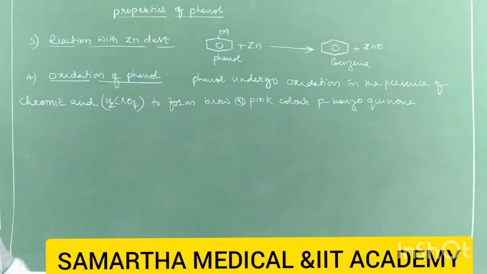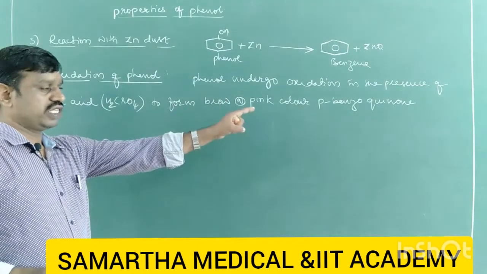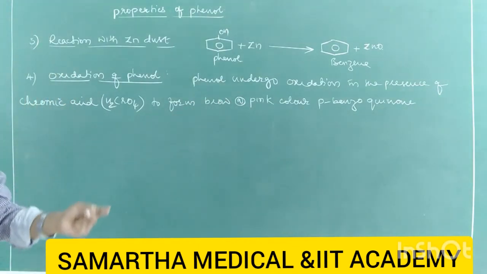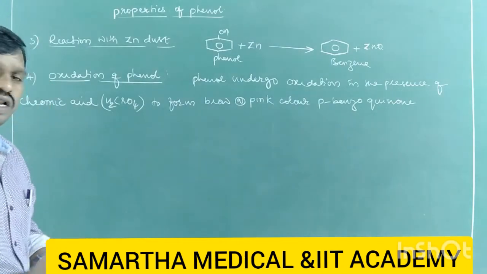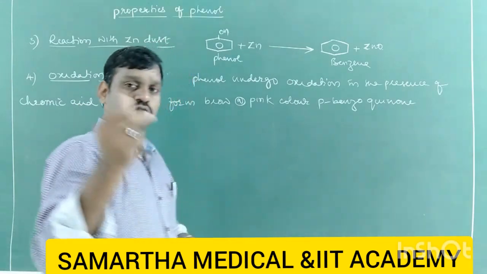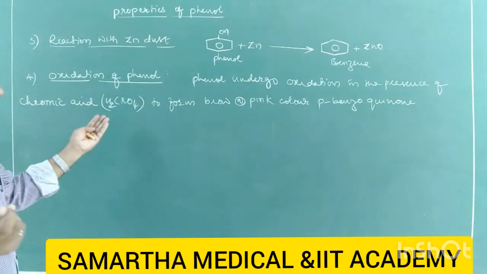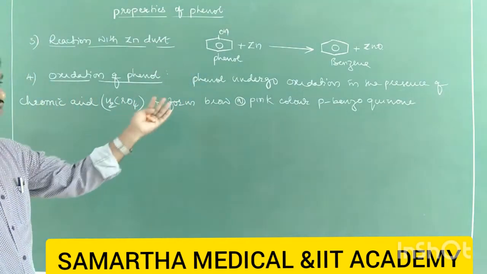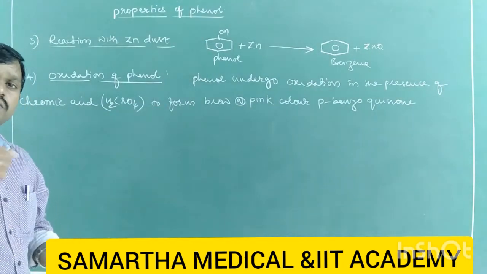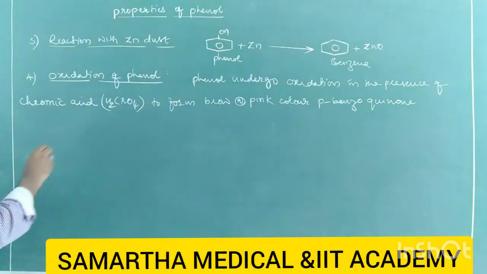Para-benzoquinone is usually a pink or brown colored compound. The same reaction is also possible when phenol is exposed to atmospheric air. When phenol is exposed to atmospheric air, it undergoes oxidation and again forms the same para-benzoquinone, a pink or brown colored compound. Let's see the reaction.